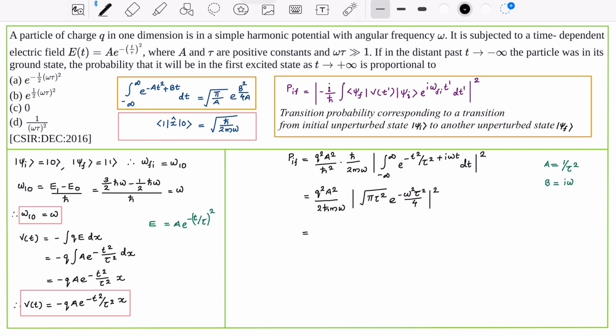Now this is equal to pi tau square q square a square divided by 2 h bar m omega, then e raised to minus omega square tau square divided by 2. That is, we can say that the transition probability P_IF is proportional to e raised to minus 1 by 2 times (omega tau) whole square. Therefore we can say, from the given options, option A is the right option.